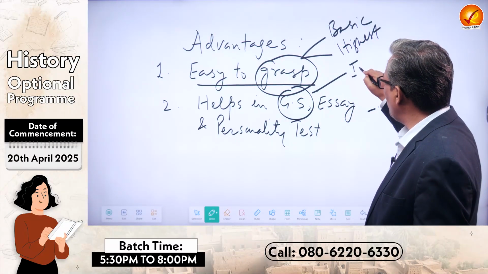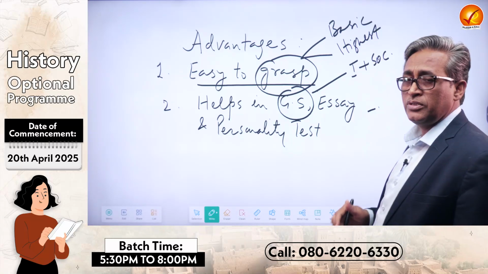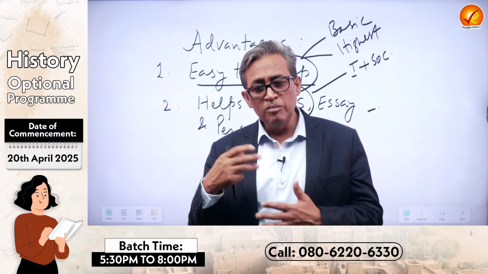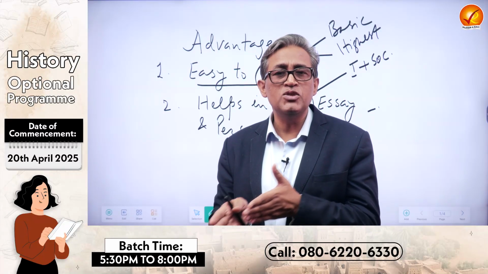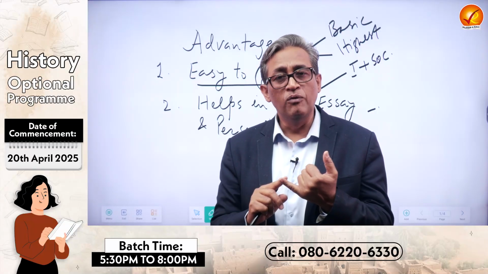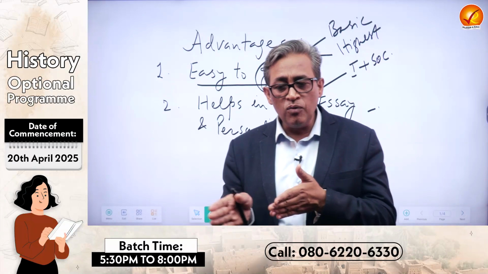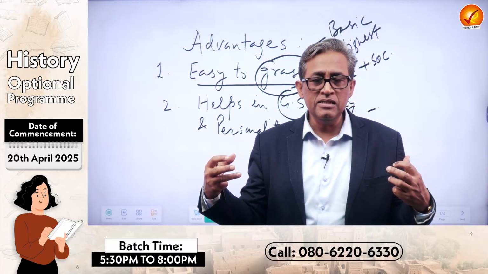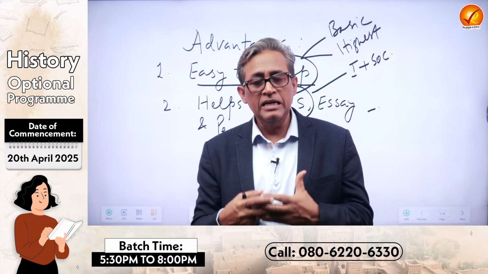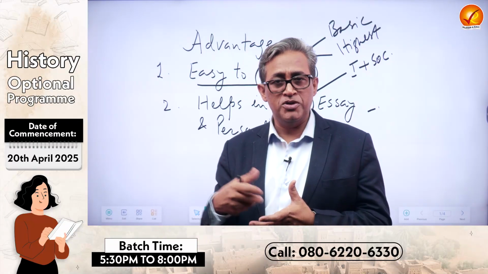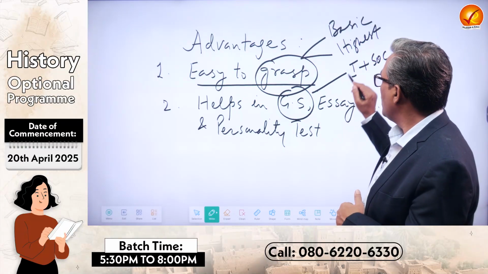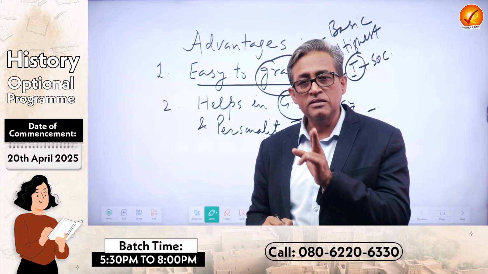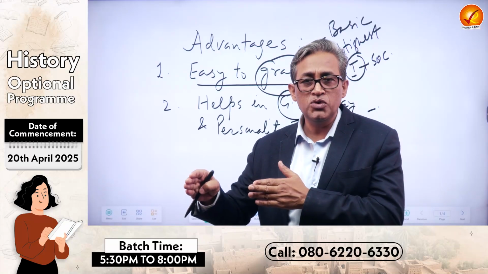In the same paper 1, you have social issues which relate to women, peasants, tribal workers, and their movements. Once you read 19th century and 20th century peasant, workers and tribal movements, and once you read contemporary Indian social issues, you can find a very direct connect. And that is why students having history optional would have an advantage in scoring very well in 2 segments of paper 1, that is history and culture and social issues.